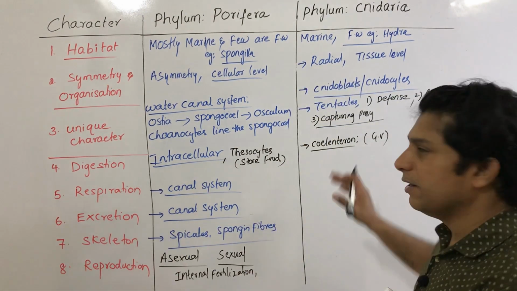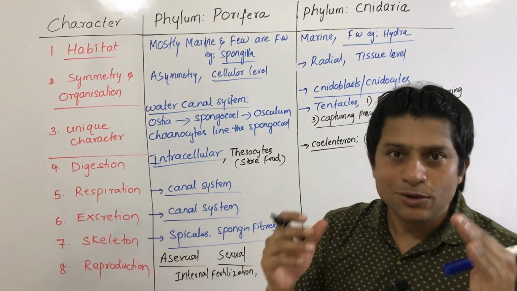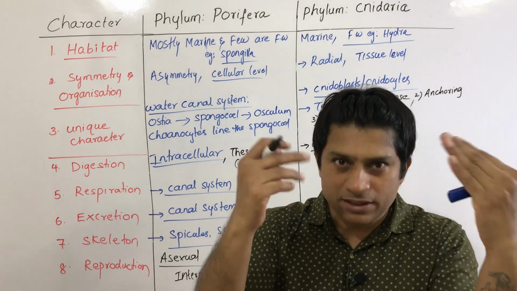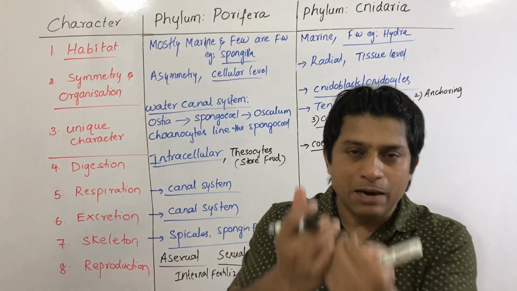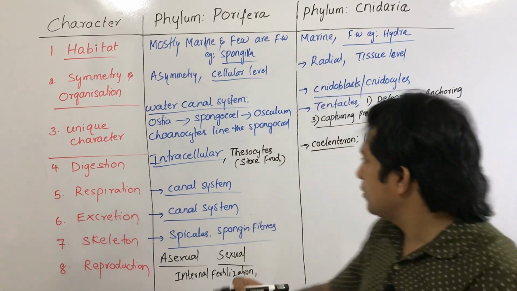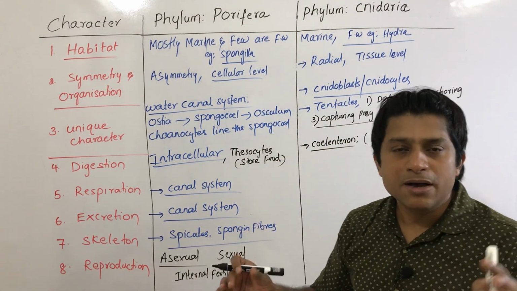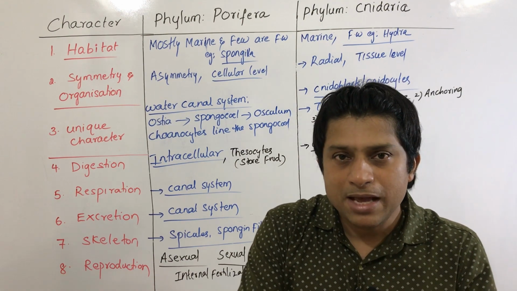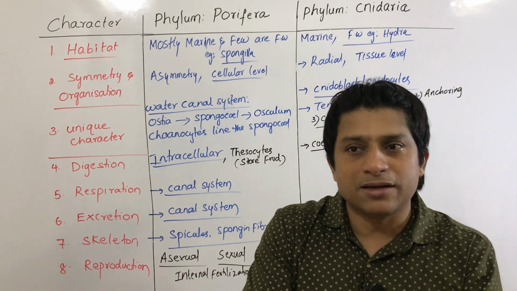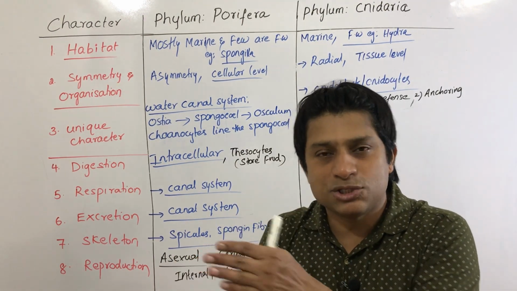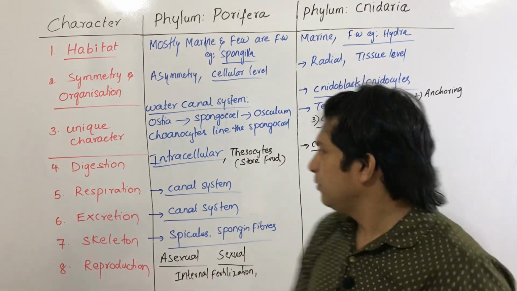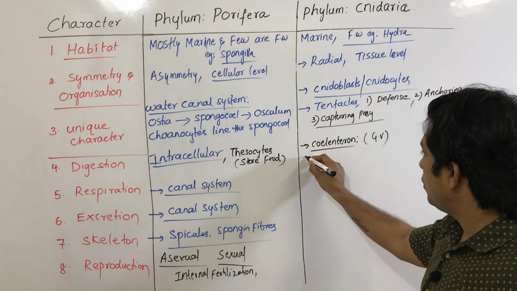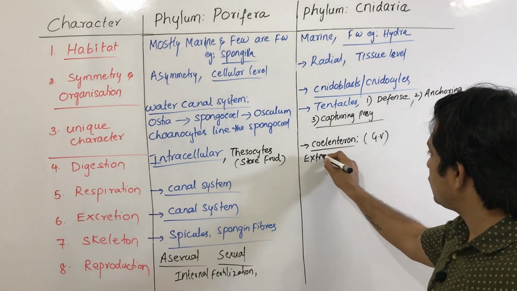Next, here the mouth is present on the hypostome in front of that cavity. So through the mouth the food is ingested, and once the food enters inside, first digestion partially occurs inside the cavity, and the complete digestion occurs inside the cells called endodermal cells lining this cavity.